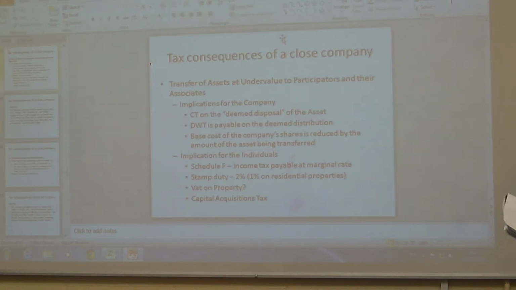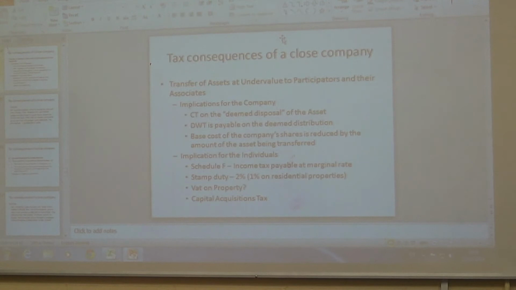I know we haven't done capital gains tax yet, but if you dispose of a building to your son, and the market value for that date was 500,000, your son only gave you 100,000 for it, you don't pay capital gains tax on the 100,000, you pay it on the 500,000, because it's the market value of the asset when you sell it.